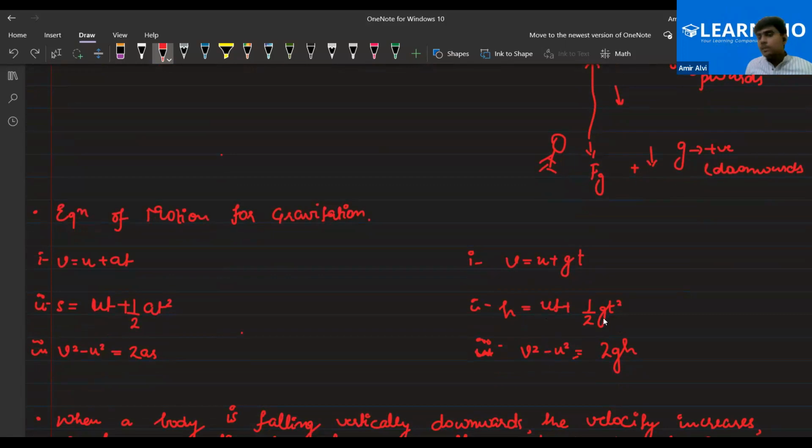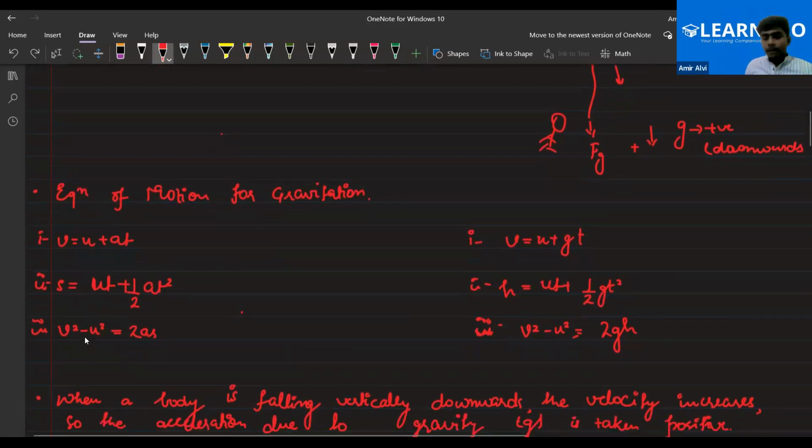In gt, again, g means the acceleration due to gravity. In v square minus u square equals 2as, it becomes v square minus u square equals 2gh. So that's how we modify the equations of motion for the gravitation chapter. Please do let me know, everyone. Is this clear to all of you or not? Yes, sir. Is there anything which is not clear to you, Hanan, Farhan and Hayder?